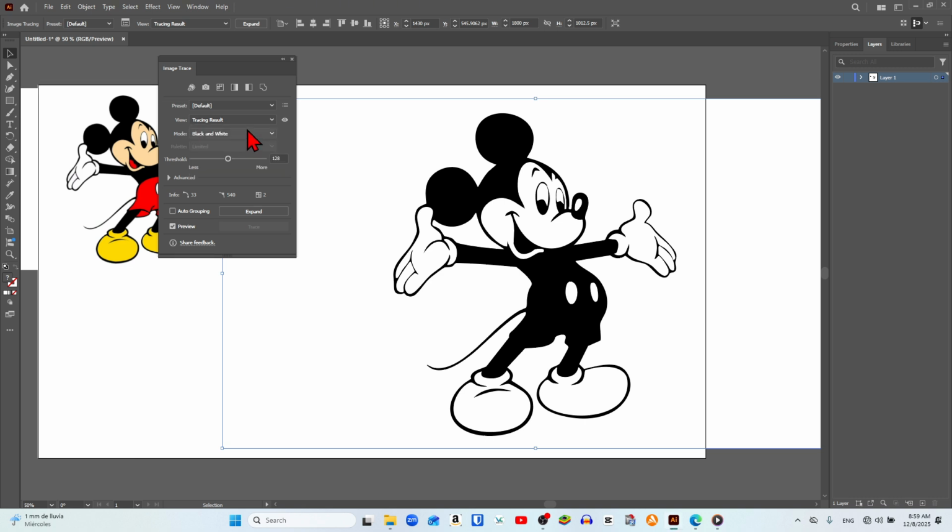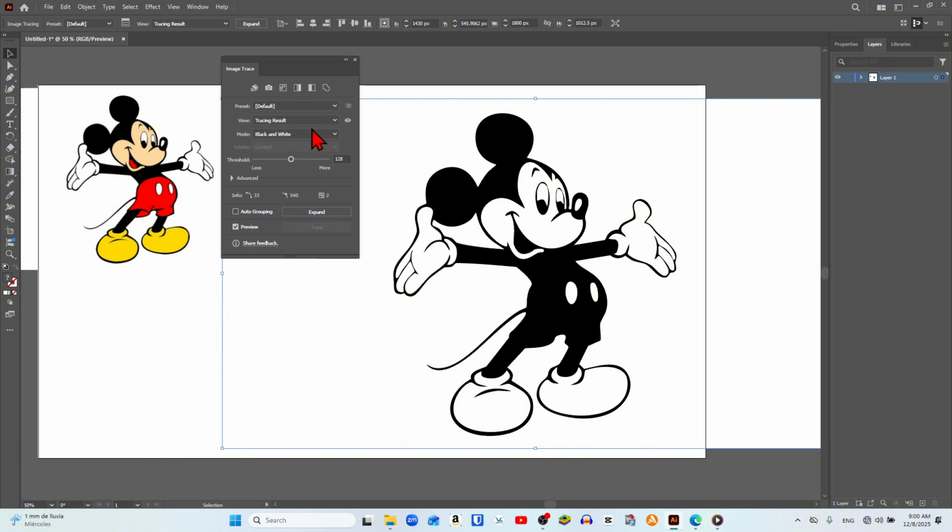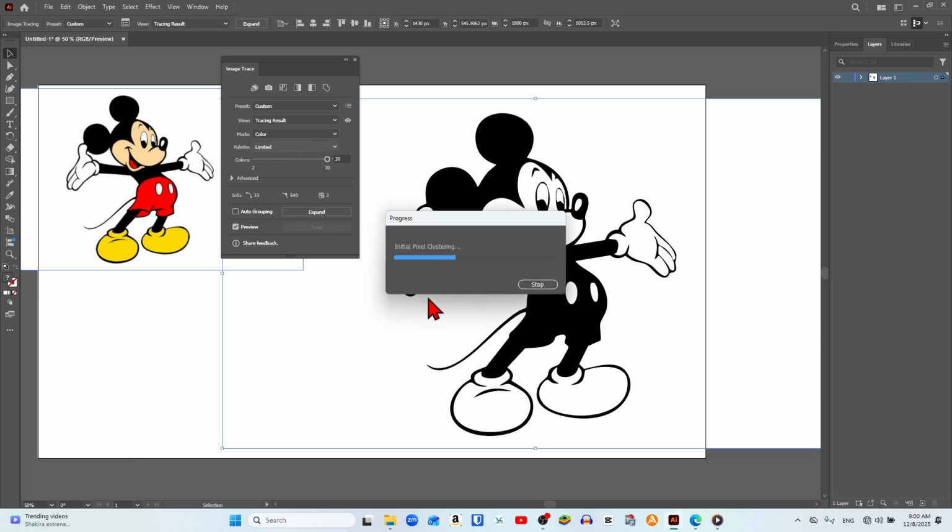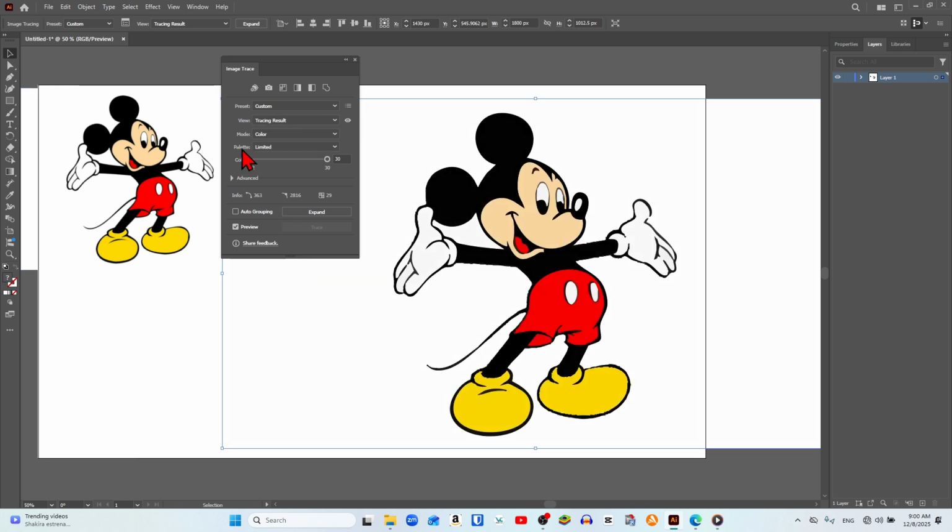A little further down, we will find the Mode section, where 3 different vectorization alternatives are clearly displayed for easy selection. The first is Black and White, which is activated by default. Then there is Grayscale, and finally Color, which will be the specific option we use for this particular project we are working on. Further down in the Palette section, we click, and from the available options we choose Limited.